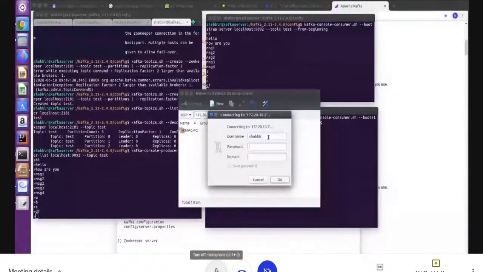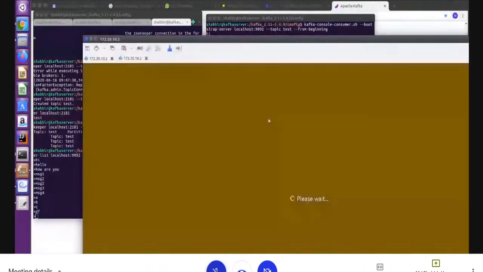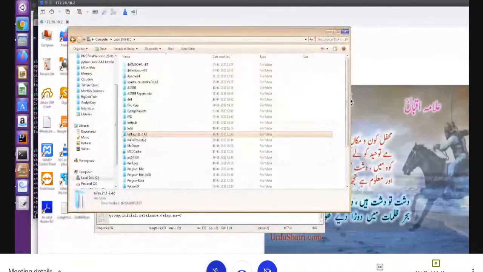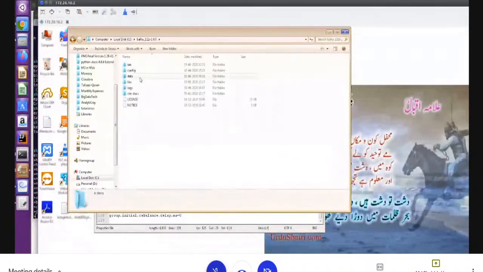This is my Windows machine. The same process we have to follow here as well: install Java 8 and install Kafka. We just have to download it. I downloaded and extracted it here. You can see my Kafka folder. I have created exactly the same data folders here.